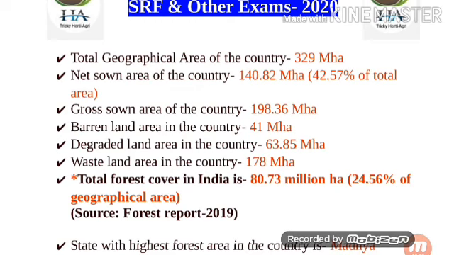One point missing from wasteland area: Rajasthan has the largest share of wasteland in India, with 25% of its geographical area.